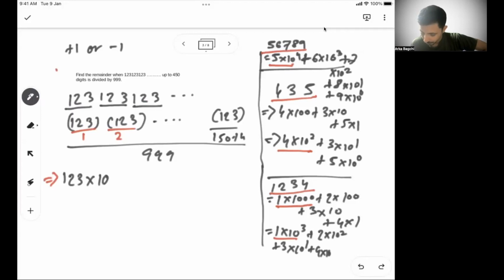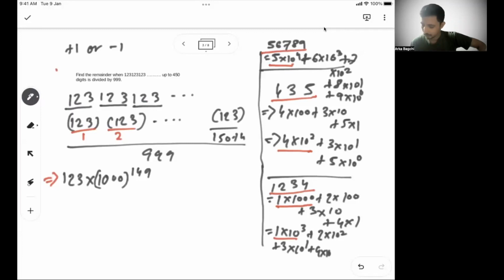So 1, 2, 3 into 1000 to the power 149. Now you may ask why I am taking 1000, because I am taking 3 digits at a time. I'm considering all 3 digits as one group, but the whole group has to be multiplied with 1000.